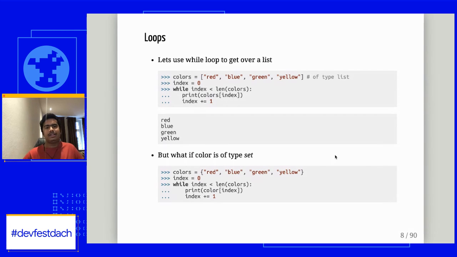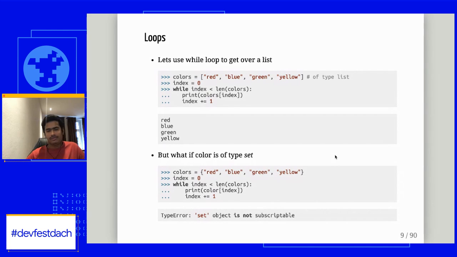But now what if I change my data type here? Instead of a list, I use a set. As we all know, a set is something where we have unique data, and here I'm using a set with the while loop. I think this will also work fine. So let's see what it does. Oops, we got an error here. It looks like while doesn't work with a set.